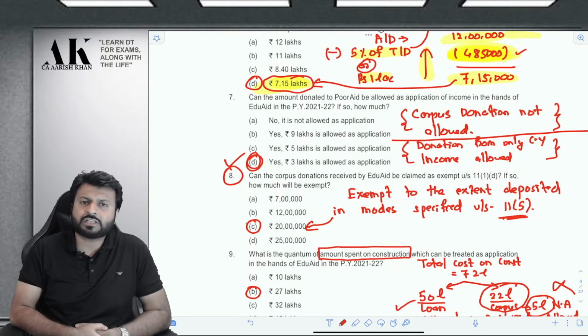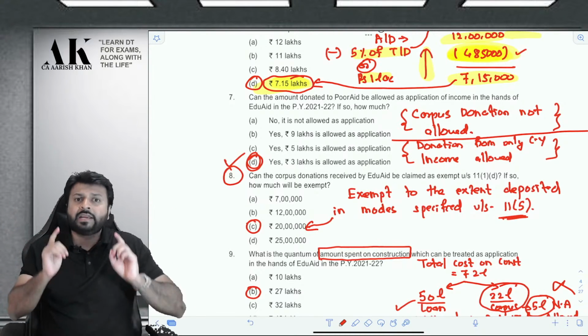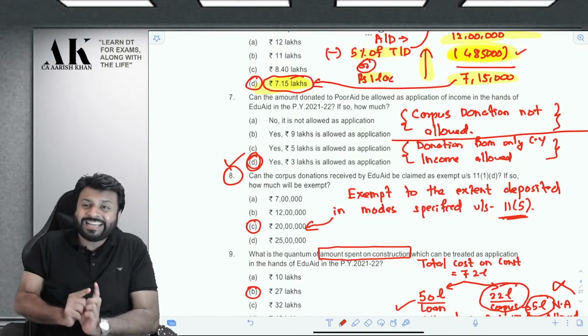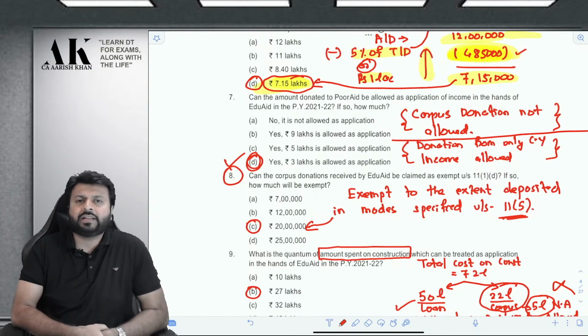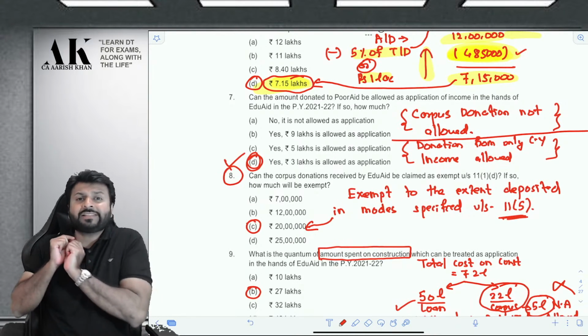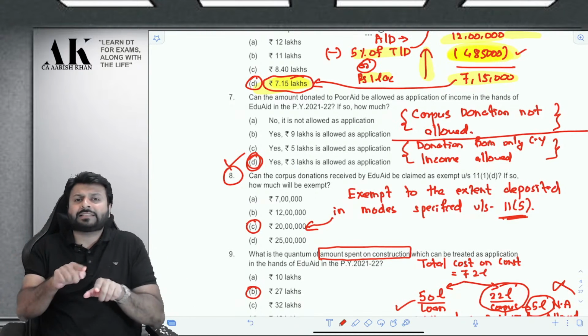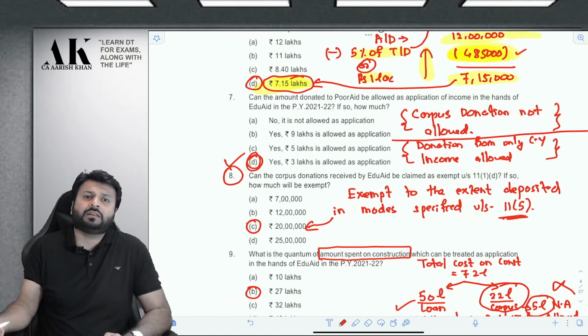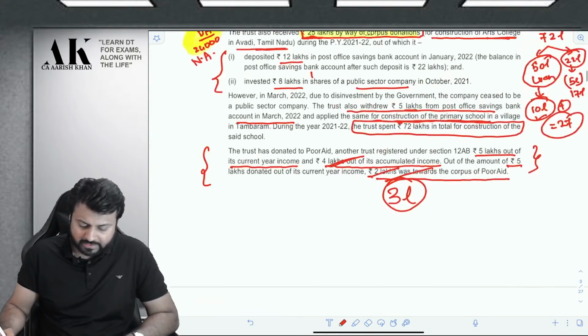Now, what are the conditions for exemption? Finance Act 2021 has said that now if you receive a corpus donation, it will be exempt only if you invest that corpus donation in the mode specified in 11 subsection 5. So, if you invest in the mode specified in 11 subsection 5, then only claim that as an exemption, otherwise it will be taxable. So, let us see whether the assessee has invested that or not.